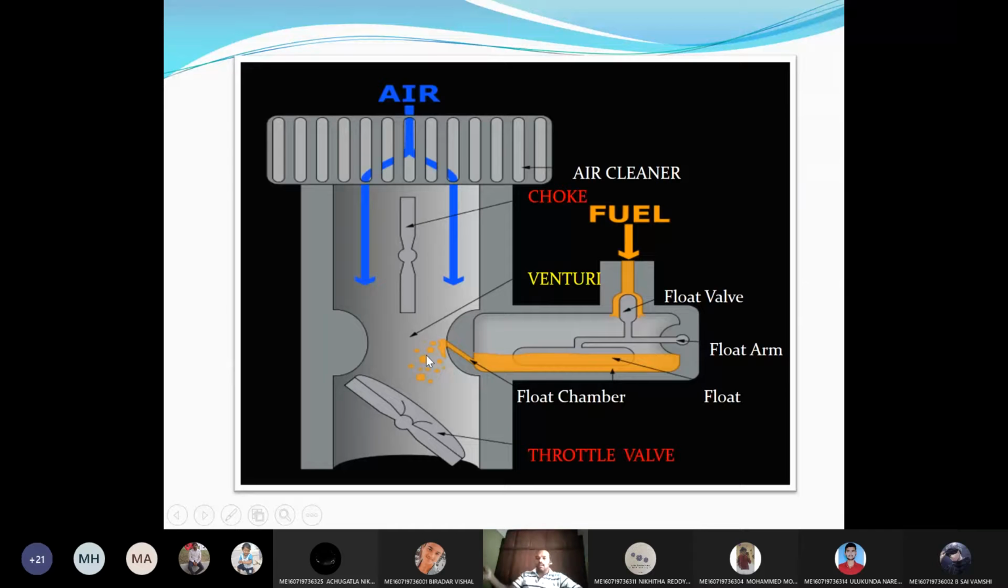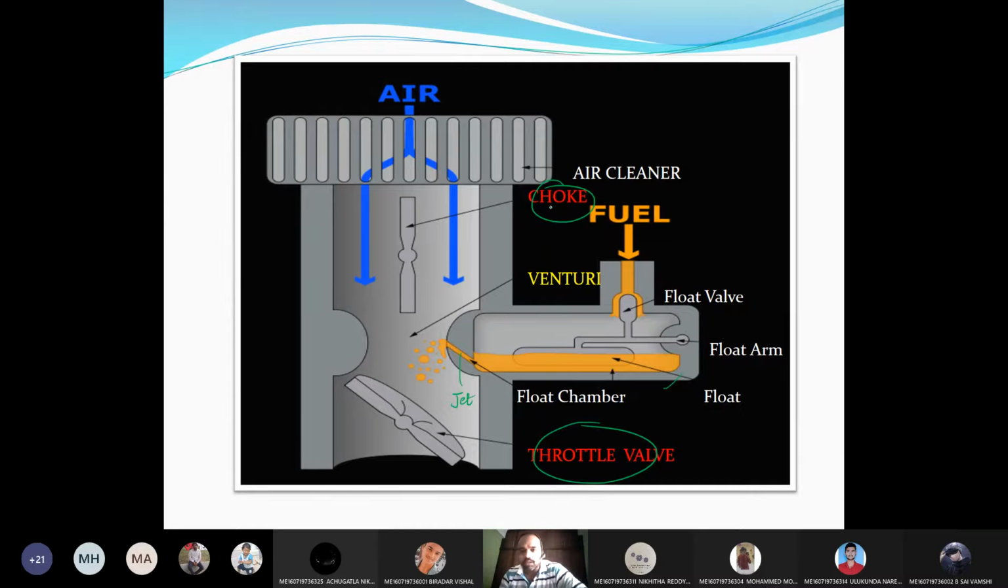The basic working of carburetor is, any carburetor, if you see, it should consist of a choke, a throttle valve, a float chamber, and a jet. This is the jet. Now, this is the choke in the off position. By default there is no restriction for the passage of the air.